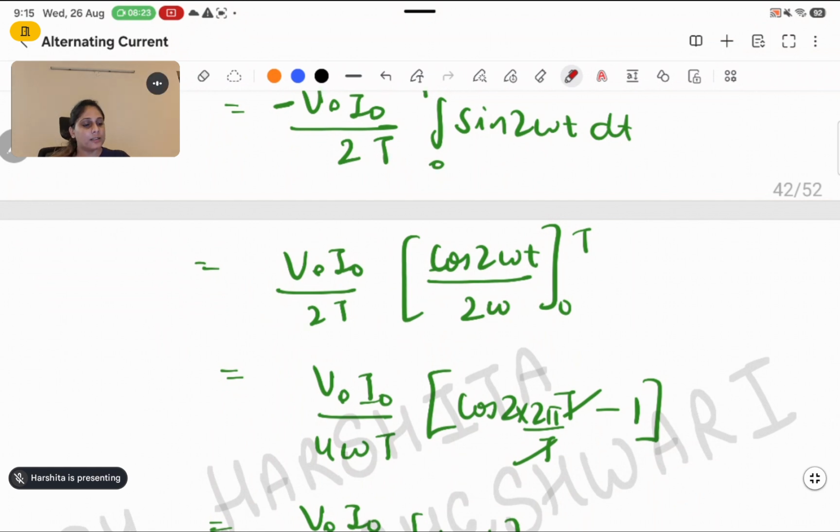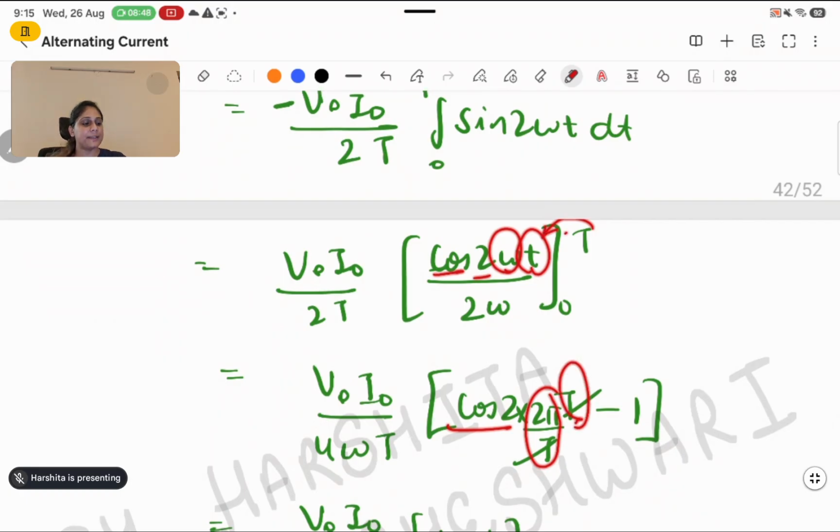So what I'm doing, the original 2 is already outside, and this value of 2 I'm taking again outside. So it will become 4, and omega again I'm taking outside, so 4 pi omega. So 4 omega t. Sorry. Okay. So cos 2 will be left inside, omega will be 2 pi by capital T, and the small t will be substituted by the first limit capital T.